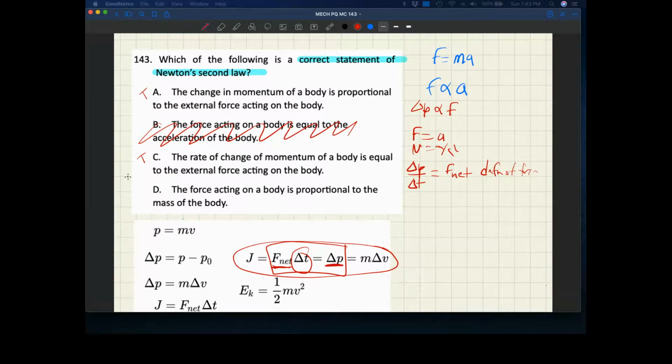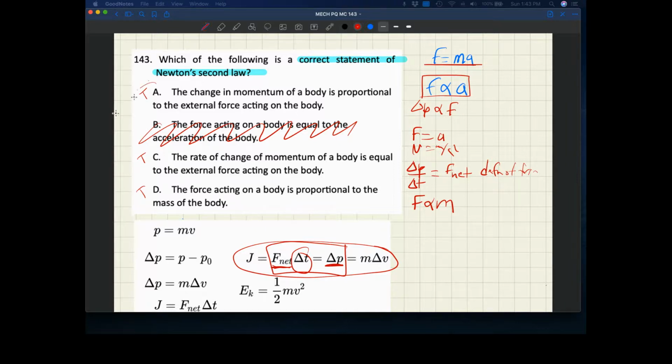The force acting on a body is proportional to the mass of the body. So the force acting on the body is proportional to the mass. Okay, now Newton's second law, the equation is F equals ma. Well, the force is actually proportional to the acceleration, but mathematically, I suppose you could say it's proportional. It's true.